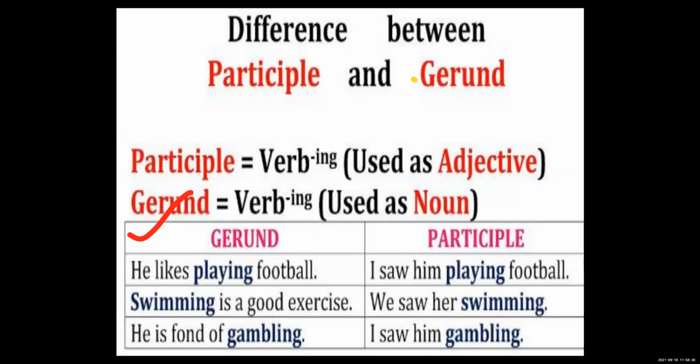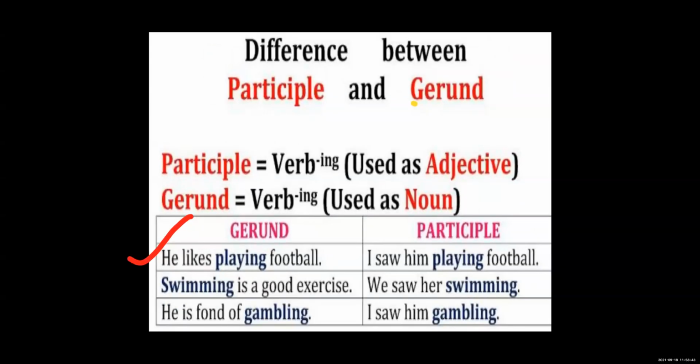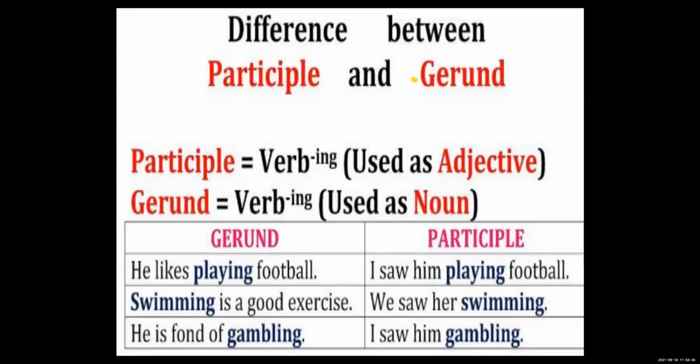That's why, in the beginning session that we have learned, you should know what is meant by noun, pronoun, adjective, and verb. It's most important. Now here I'll ask a question.